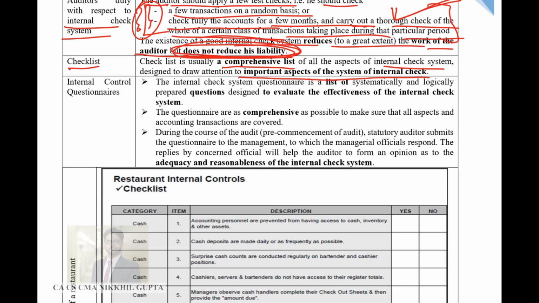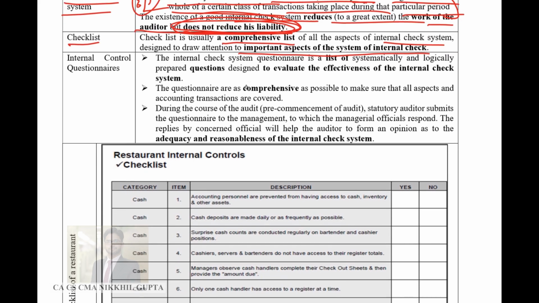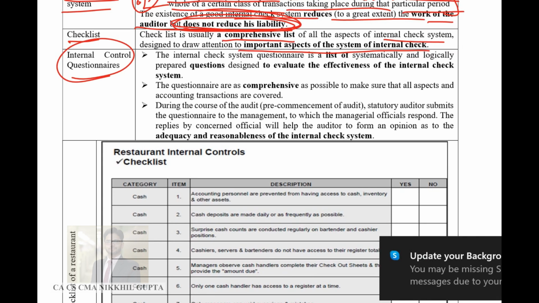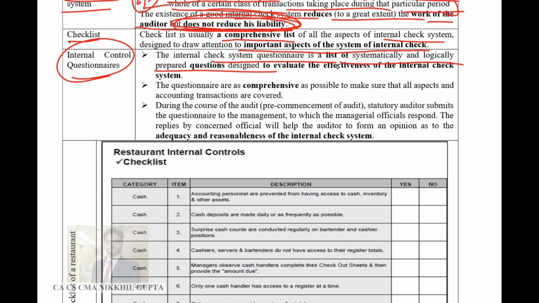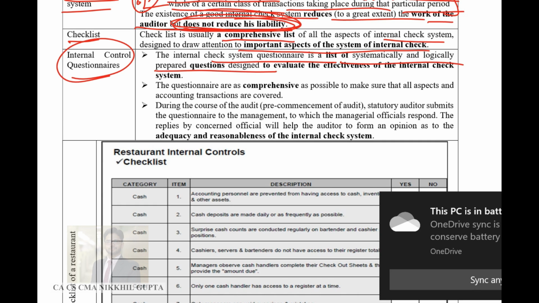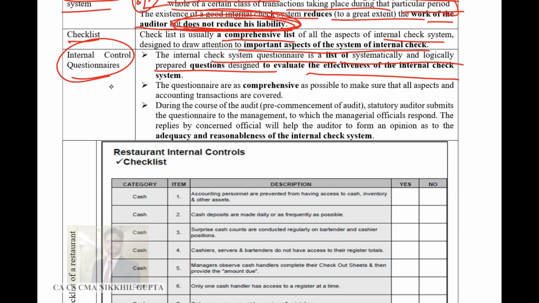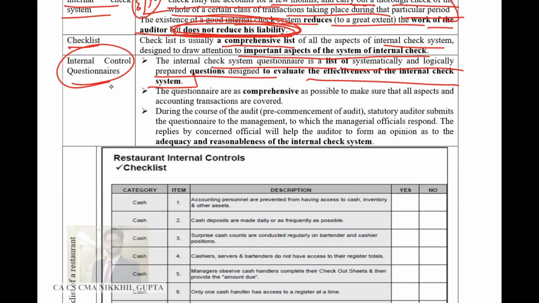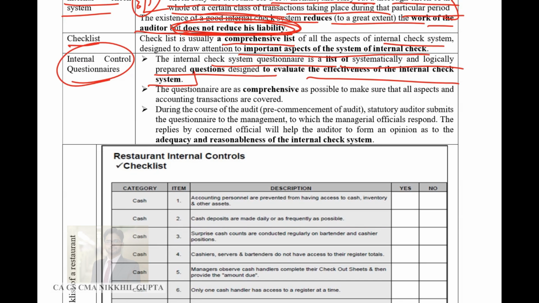So this is a checklist drawn to make the auditor aware about the internal control systems which exist in an organization. Now, what are internal control questionnaires? An internal check system questionnaire is a list of systematically and logically prepared questions designed to evaluate the effectiveness of the internal check system. The auditor prepares a questionnaire in which he asks relevant questions to the management to ascertain whether the internal controls are proper and whether they are working fine or not.